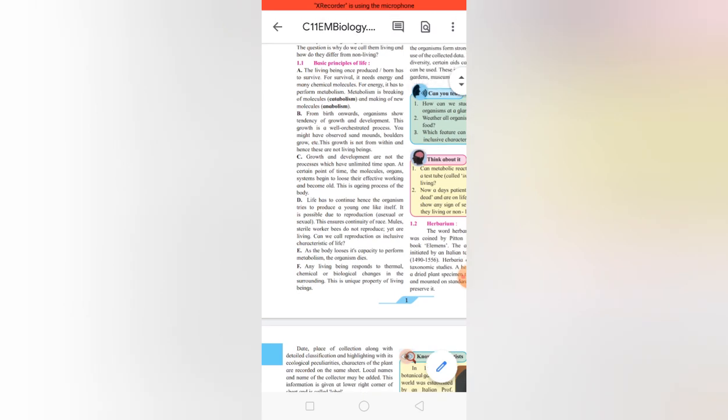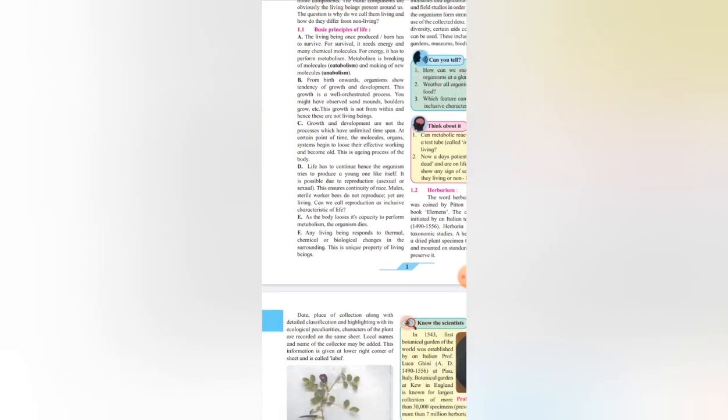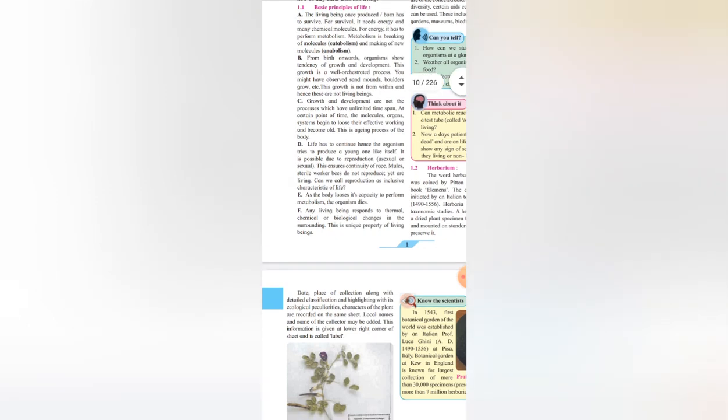All right, the third one is growth and development are not the process which have unlimited time span. So at a certain point molecules, organs, system begin to lose their effectiveness. All right, option fourth, that is D, life has to continue, hence the organism tries to produce young ones, life itself, like him or that organism only. And the E option says that the body loses its capacity as organisms grow and itself leads to death.